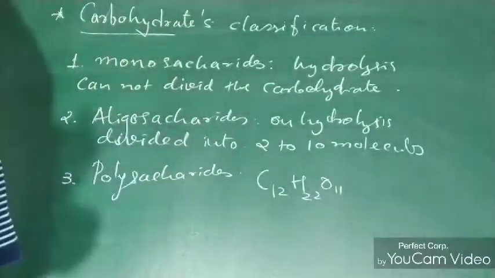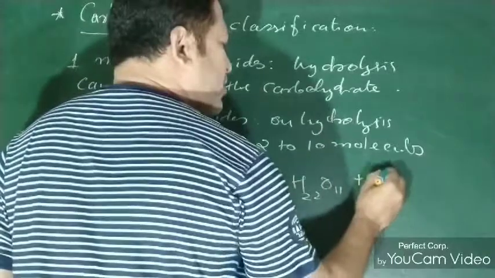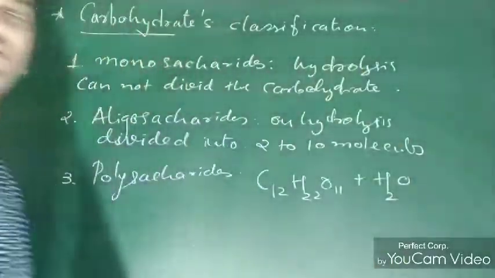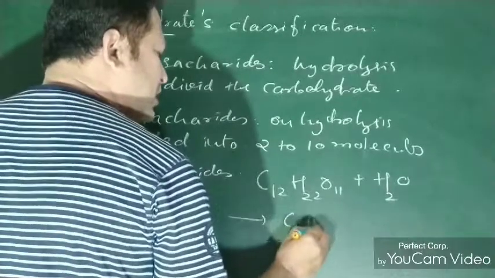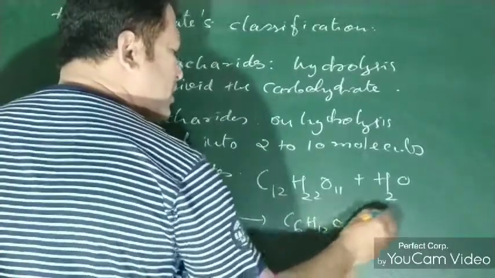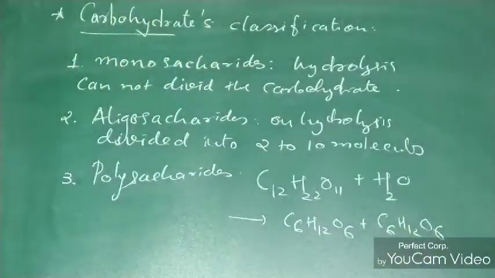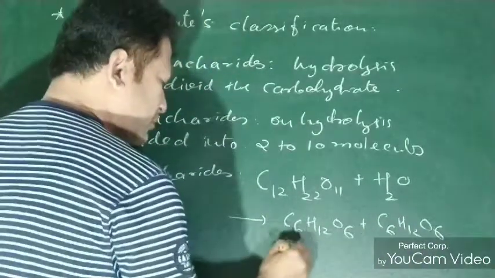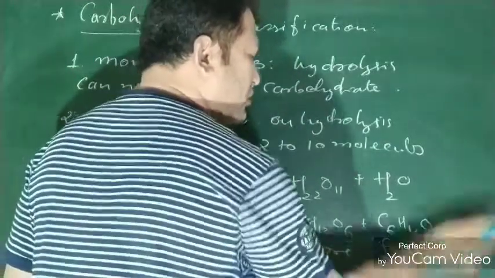C12H22O11. This is sucrose. Now I am doing its hydrolysis. So I have added water. On adding water, it is divided into C6H12O6 plus C6H12O6. Out of this, one is known as glucose and another is known as fructose.